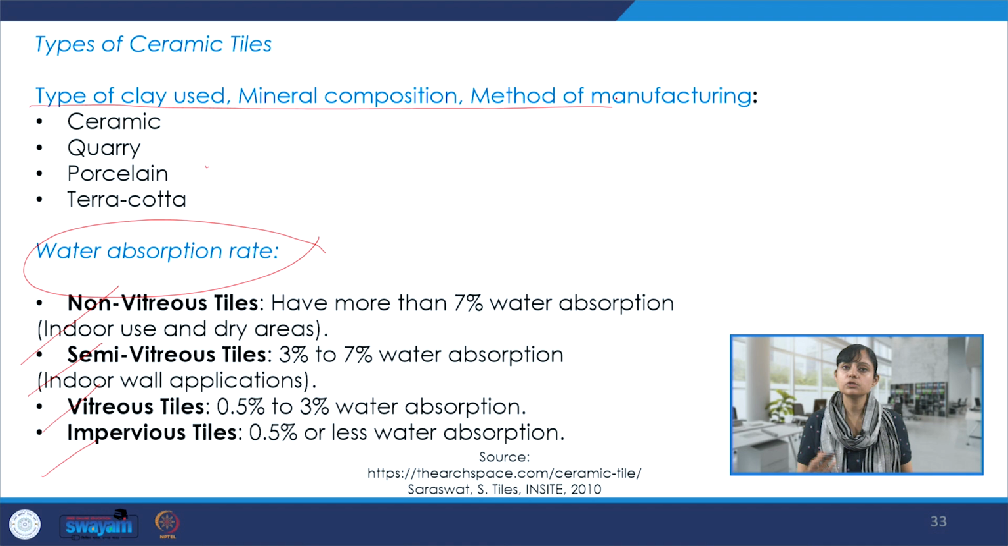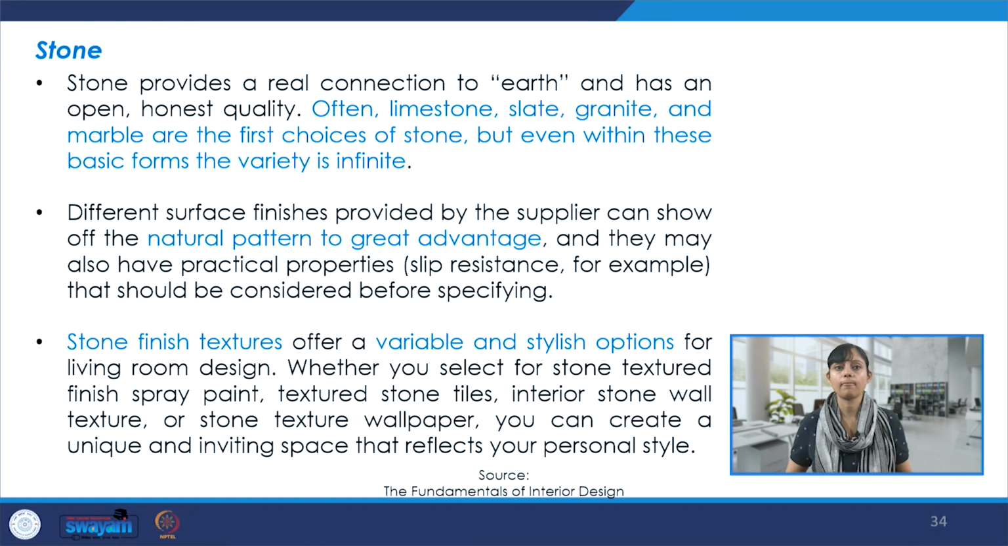The type of clay used, mineral composition, or the method of manufacturing gives us these varieties: ceramic, quarry, porcelain, and terracotta within this universe of tiles.